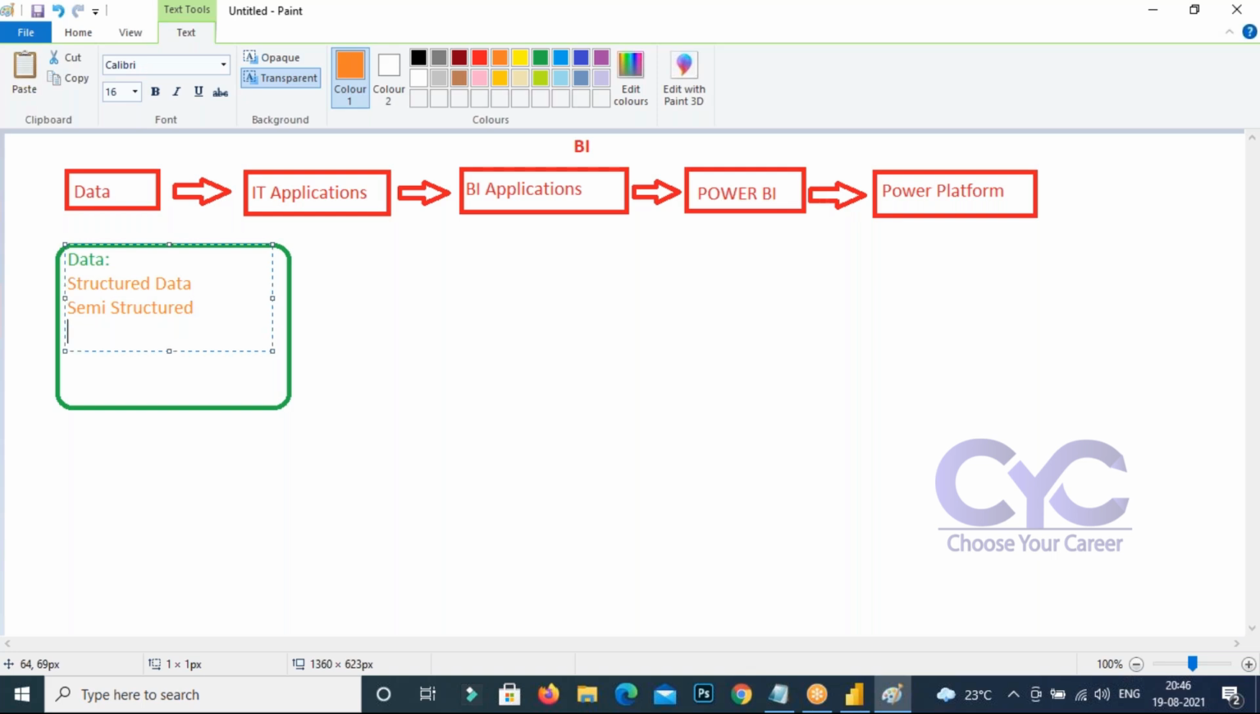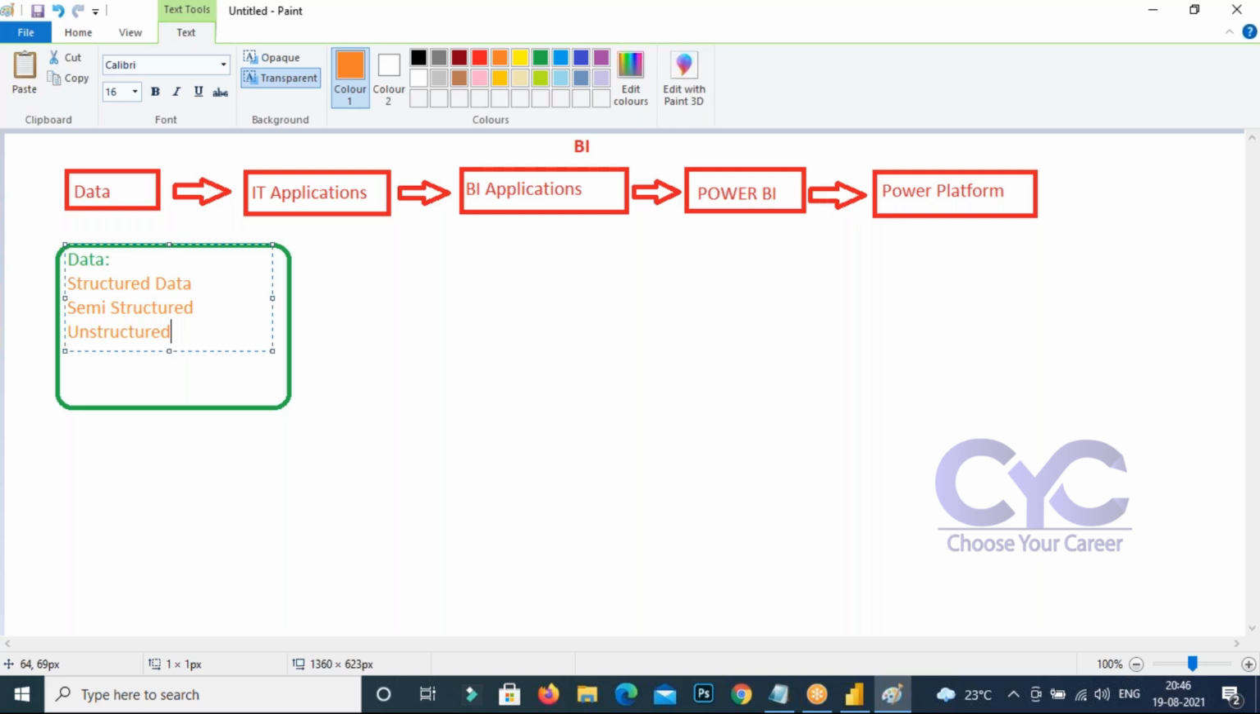Not only semi-structured, we have unstructured data also. What is the meaning of unstructured data? For example, your resume data, or any PDF data, or Word data, or any social media data. Are you getting or not? All this data comes under unstructured data.